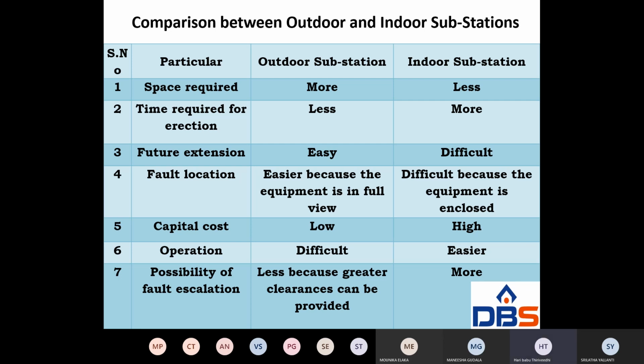And outdoor equipment is most severely affected by lightning strokes. Why? Because it is outdoor, right? Outdoor equipments are most severely affected by lightning strokes. Lightning stroke means a thunderbolt, directly, and we cannot protect against it much. But in indoor, all equipments are under one room. That's why they are less affected by lightning strokes in indoor substations, whereas in outdoor substations they are most severely affected by lightning strokes.